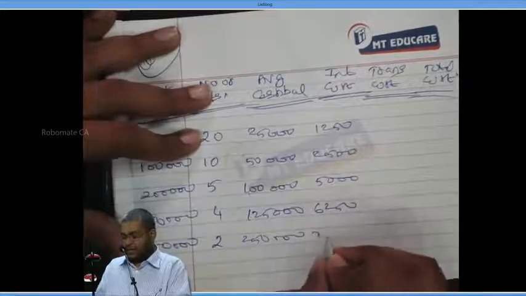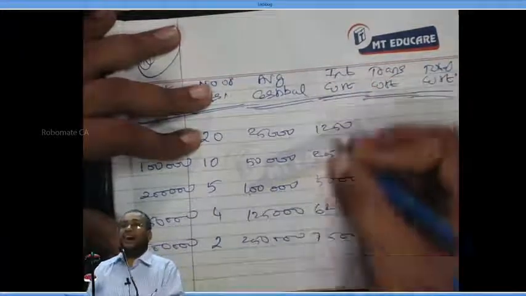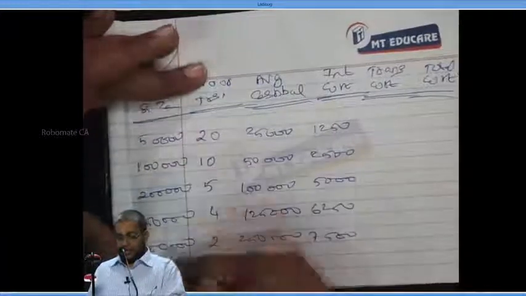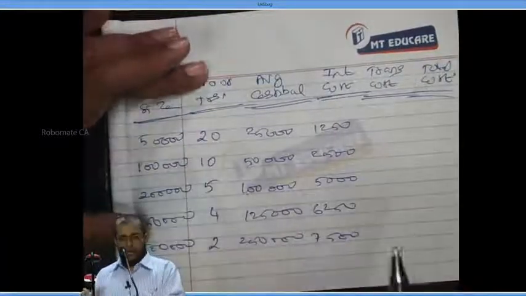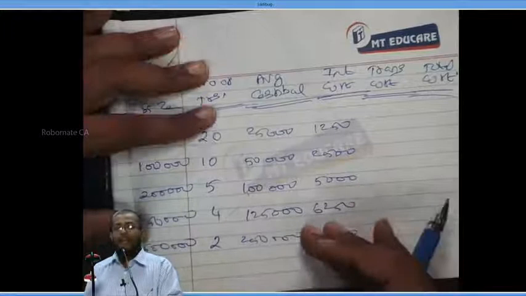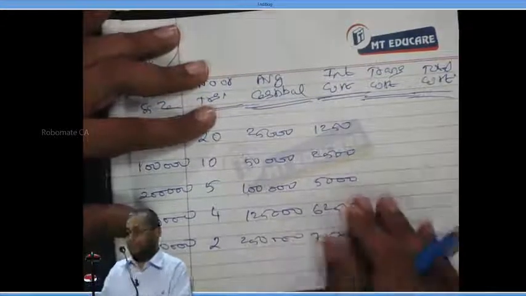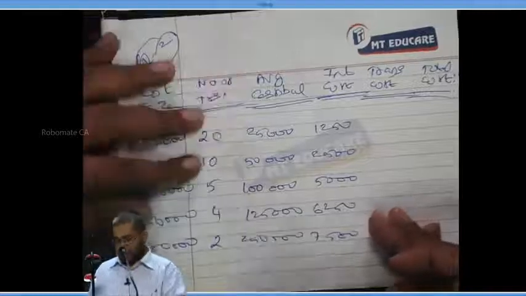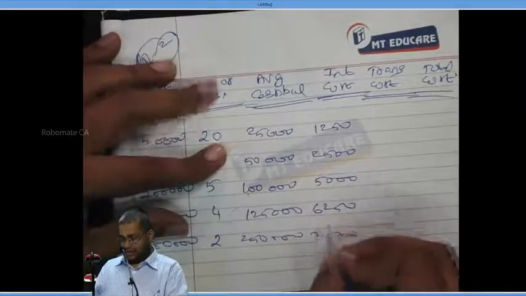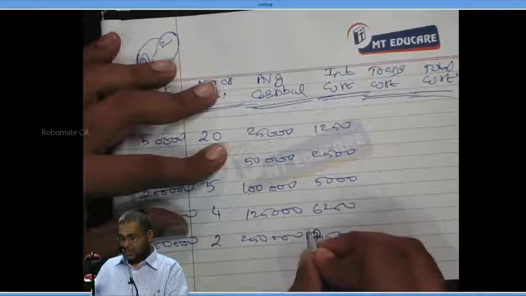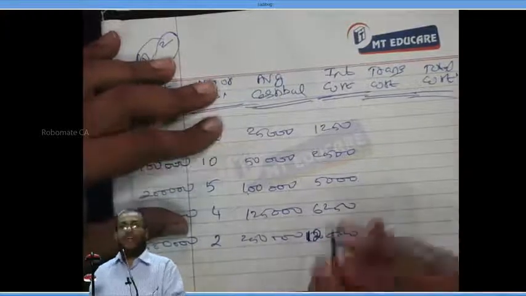And next is 7,500. As I increase my marketable security lot, the interest loss increases, because I have to hold more cash balance. Then 12,500.